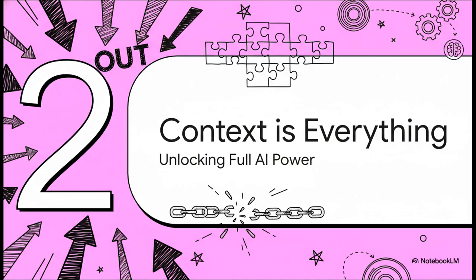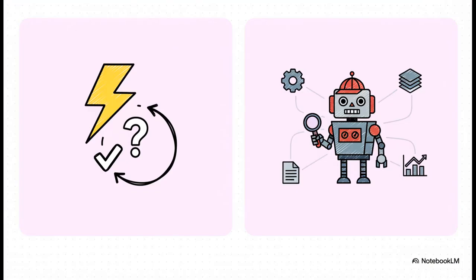The secret isn't about learning some complicated prompt engineering wizardry. No, it's actually much simpler. It's all about providing context. And that context is really enabled by two core features that we need to get our heads around. First off, you gotta know which mode you're operating in. Think of Quick Question as the express lane. It's for simple facts, it's fast, but it doesn't use any of its special tools.